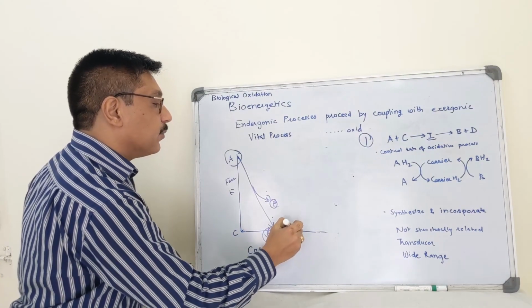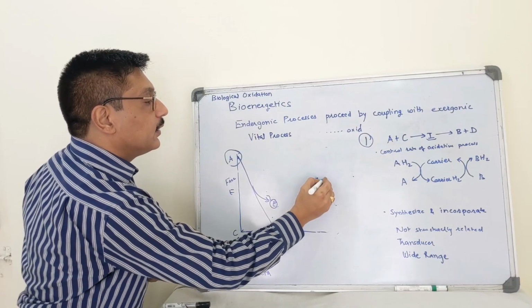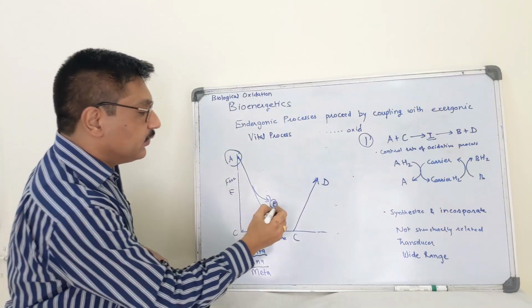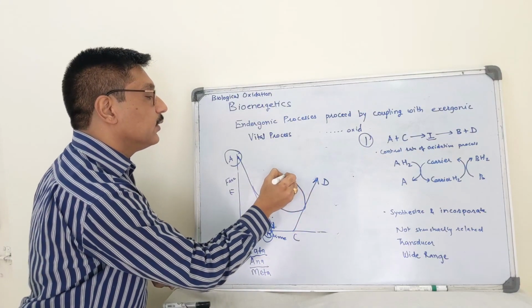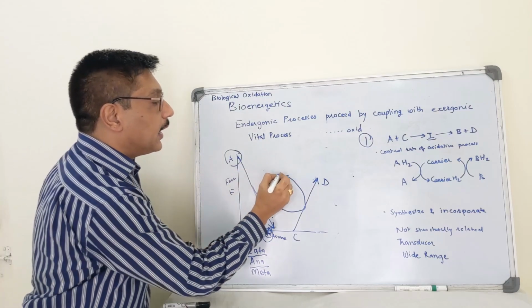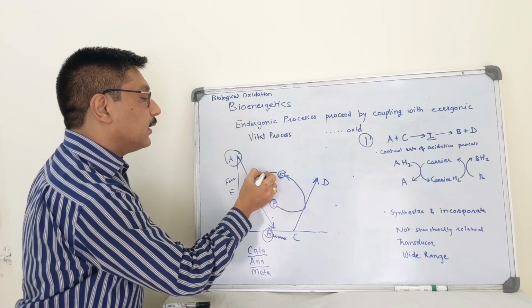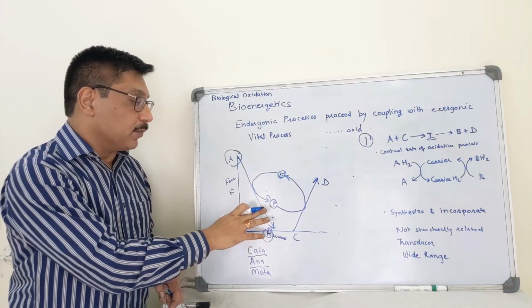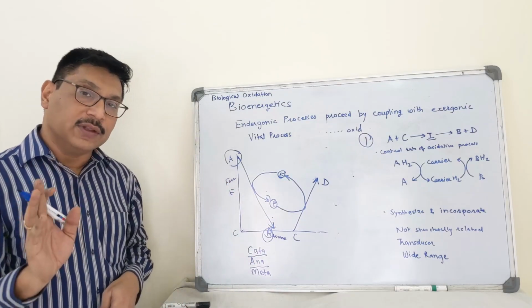This high energy compound is utilized for synthesizing D from metabolite C. In this reaction, this high energy compound is utilized and is converted into a low energy compound. Again, this low energy compound is converted into a high energy compound in an exergonic reaction. This is scenario 2.